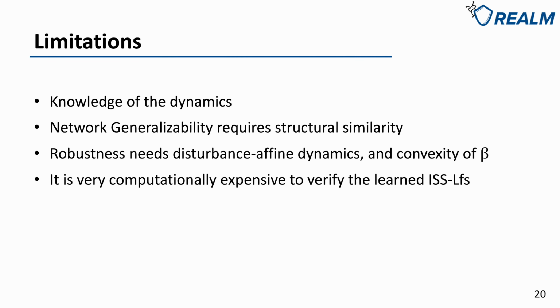Our algorithm solves the scalability, network generalizability, and robustness problems of network dynamical systems, but we still have these limitations. First, we need the knowledge of dynamics. Second, our results on network generalizability require structural similarity of the subsystems. Third, our robustness results need the dynamics to be disturbance affine and the disturbance to be convex. And finally, it's very computationally expensive to verify the learned ISS level functions because neural network verification is an NP-hard problem, so we didn't do it in our paper.